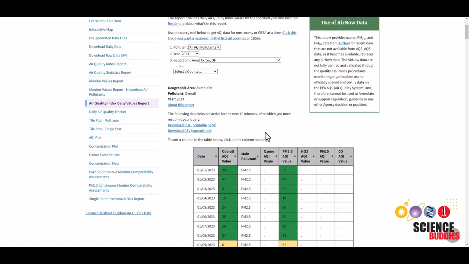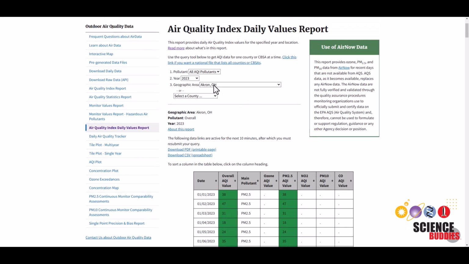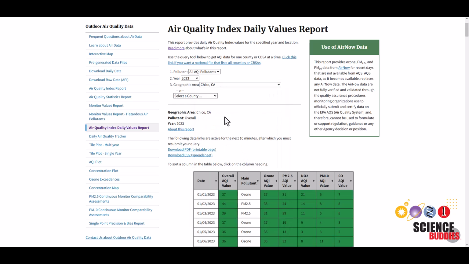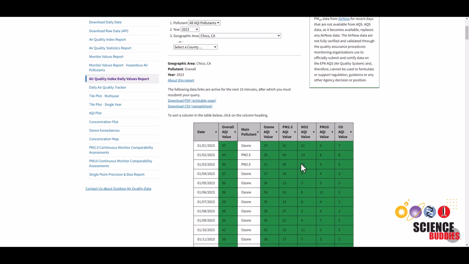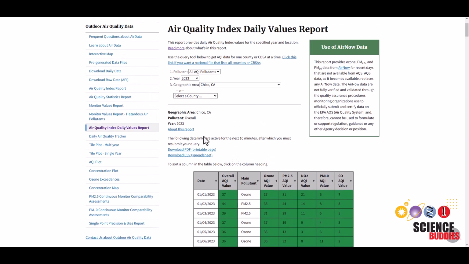So if the city or county you chose has a lot of missing data, it's better to just choose a different city. So I decided to go with the city of Chico in California because it just has all of the data. And to download this, you can click on this link right here that says Download CSV.